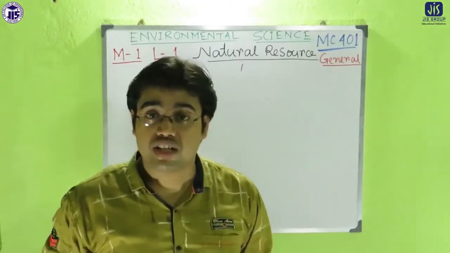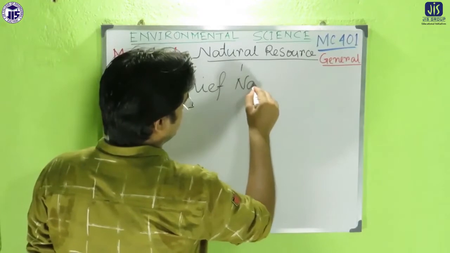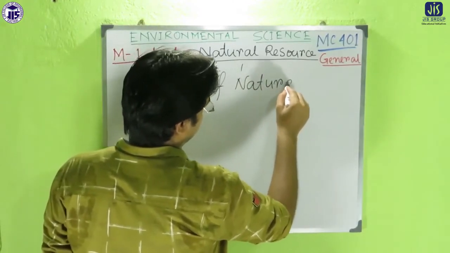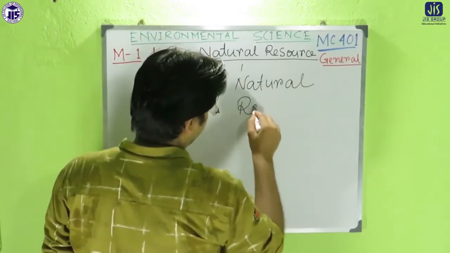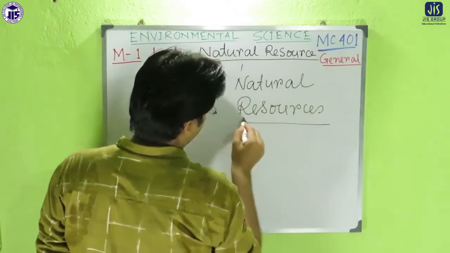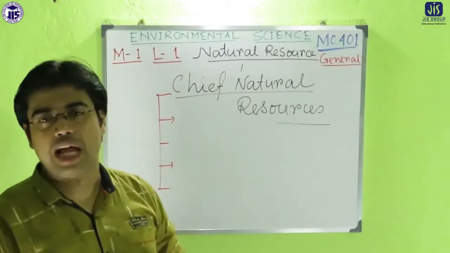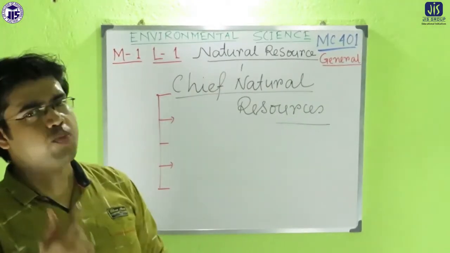First of all, we will discuss about the chief natural resources. So there are so many types of chief natural resources. We'll discuss one by one.